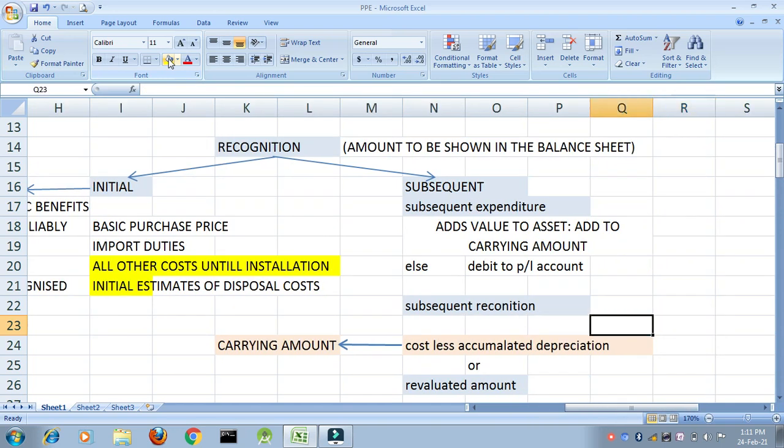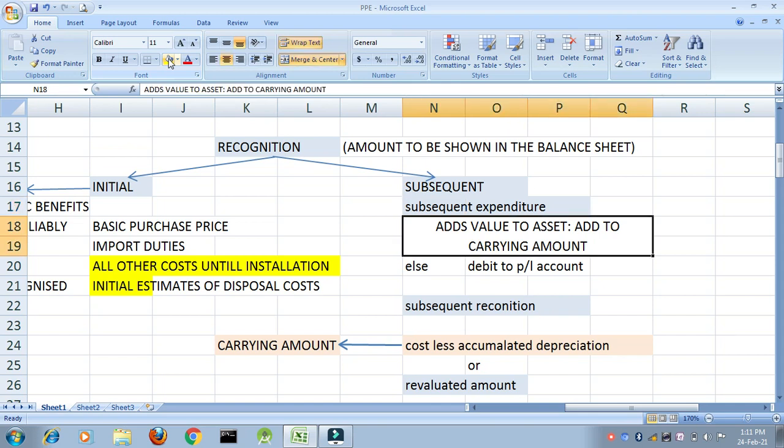Next is subsequent recognition. Subsequent means what? The first year is done. After that, how do you recognize property, plant and equipment in your books of accounts? Subsequently, you are incurring certain expenditure. Example, to my tables and chairs, I have done a little bit of polishing. Do you think it is adding any value to the asset? No, it is just improving the looks, but it is not adding any value to it.